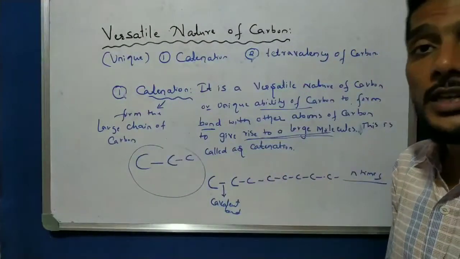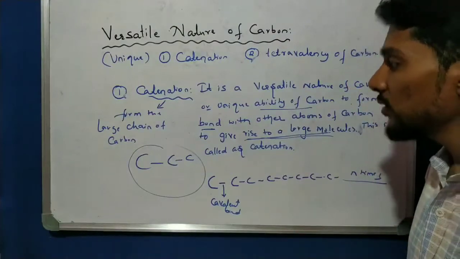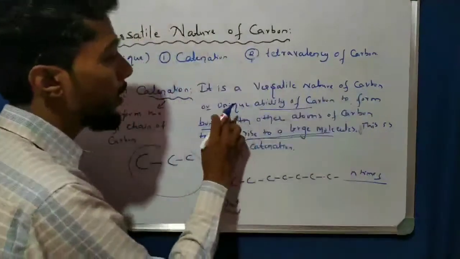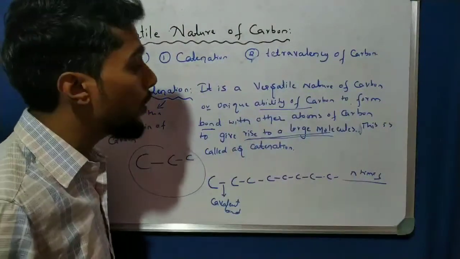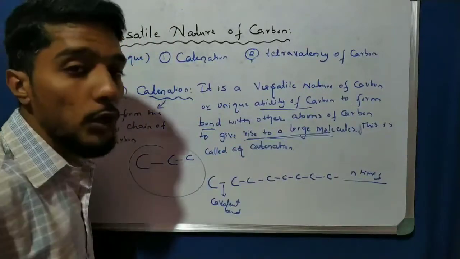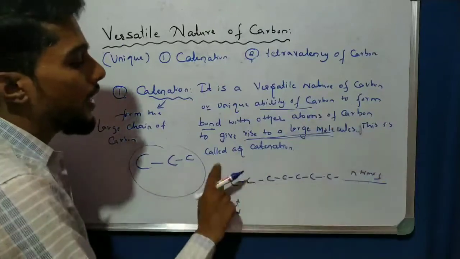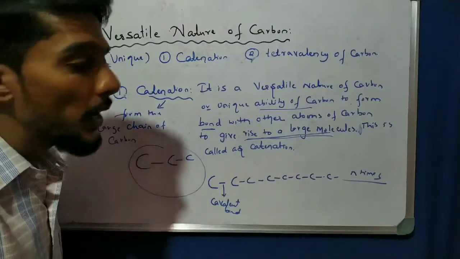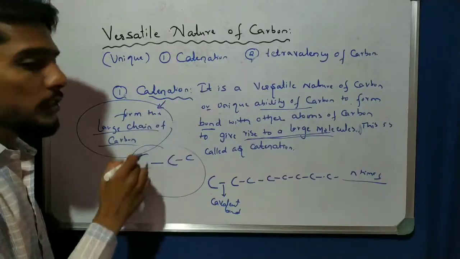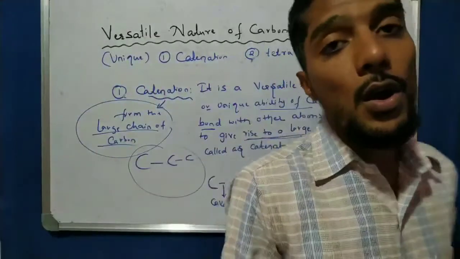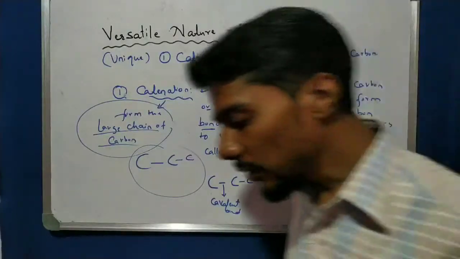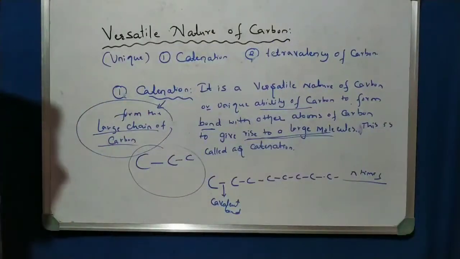Define catenation. In the examination, for 1 mark, define catenation. So the answer is: it is a versatile nature of carbon, or sometimes we write, a unique ability of carbon to form bonds with other carbon atoms to give rise to large molecules. This is called catenation. Or in simple language, you can remember that catenation is the ability of carbon to form a long chain, a large chain of carbon. That is called catenation. So please write this down. Pause the video and write down the meaning.